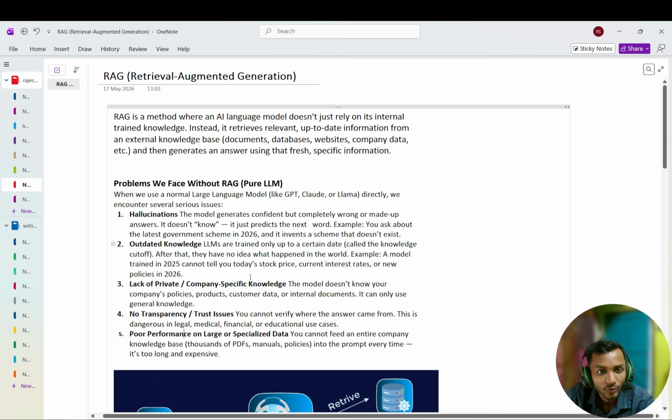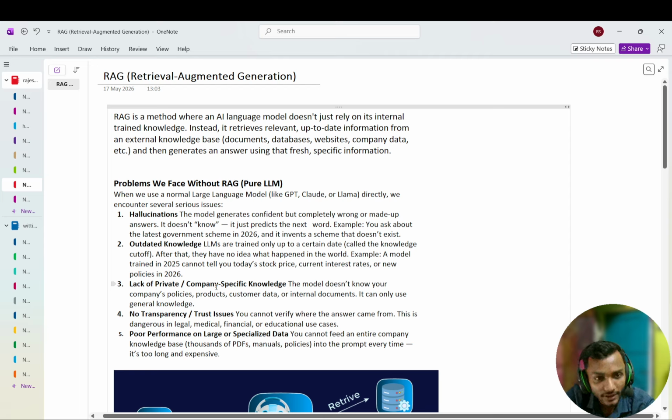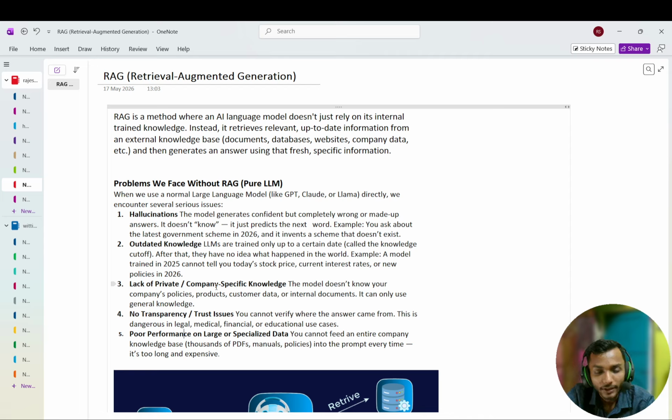So how does RAG solve this problem? That's why we come to RAG. What is RAG? RAG is a method where the AI language model doesn't rely on its internal trained knowledge. Instead, it retrieves relevant, up-to-date information from an external knowledge base. Like if you ask ChatGPT a question and it doesn't know the answer, it goes to a website or any source to find the answer based on your prompt. After finding the answer, the LLM uses its full potential to generate the specific answer in a specific way.